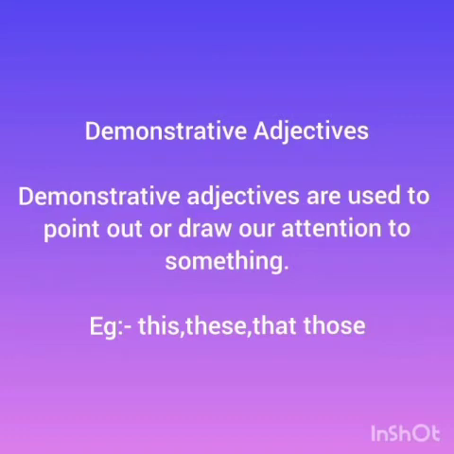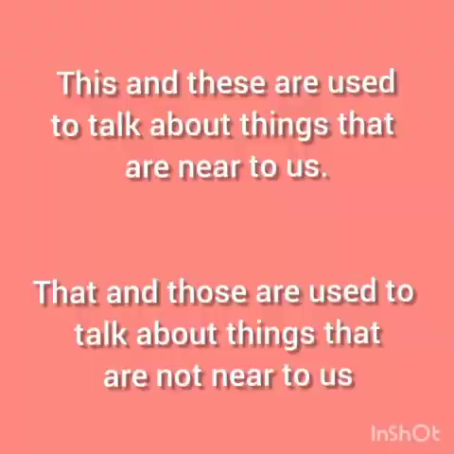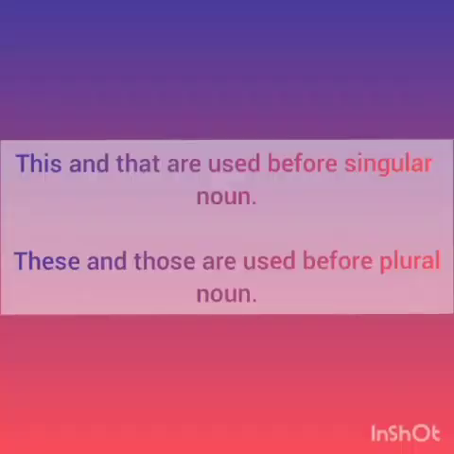Demonstrative adjectives. Demonstrative adjectives are used to point out or draw our attention to something. Example, this, these, that, those. This and these are used to talk about the things that are near to us. That and those are used to talk about the things that are not near to us. This and that are used before singular noun. These and those are used before plural noun.